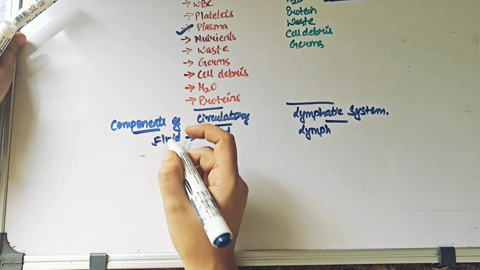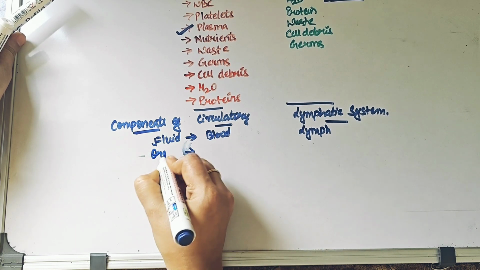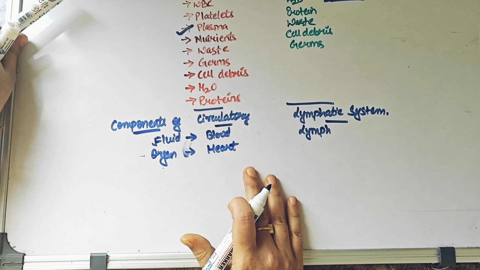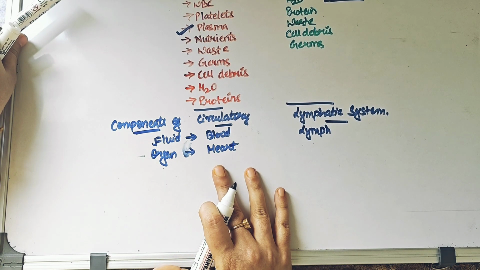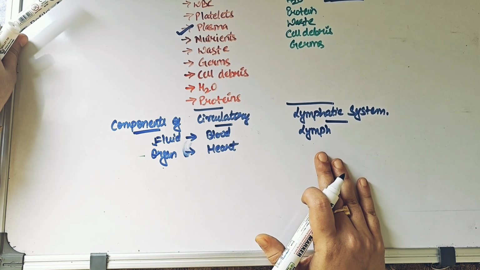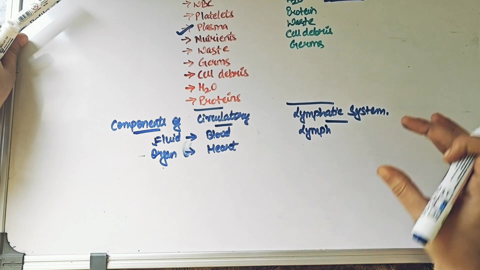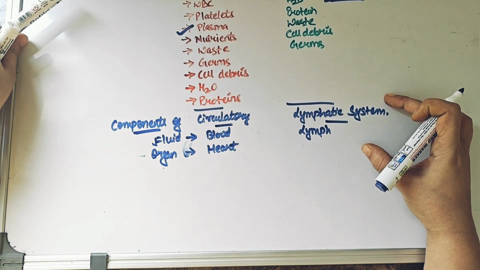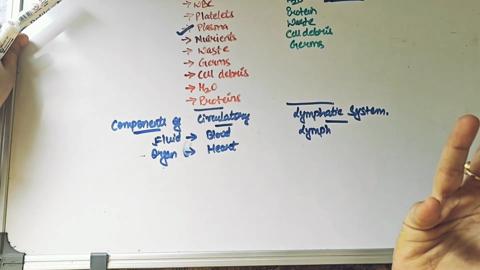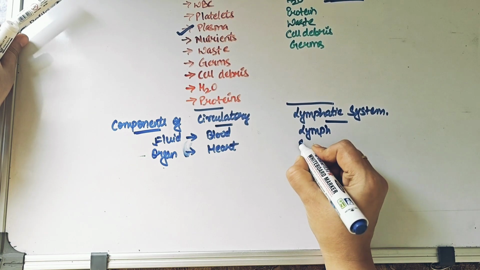Okay, when we talk again about the circulatory system, we talk about the major circulatory organ, and we know that in the case of the circulatory system, the major important organ is the heart. So do you feel that there are specialized organs in the case of the lymphatic system also? So the answer is yes. There are various organs in your body which are actually part of your lymphatic system. So let me tell you what all they are, and I hope many of you can relate to these keywords or these organs because you might have heard about them.